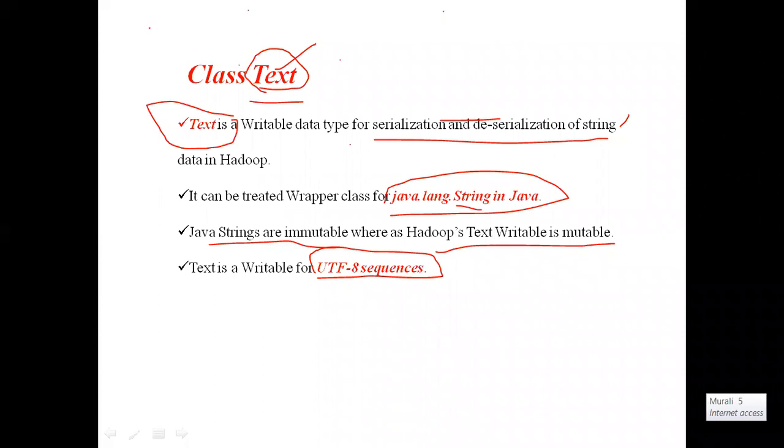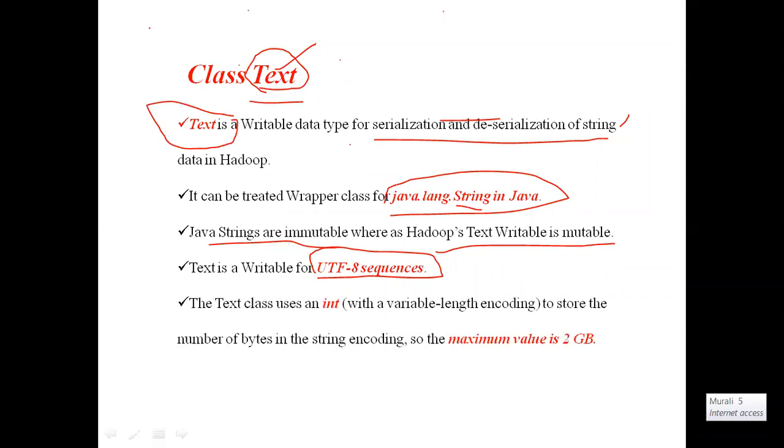Yesterday's video covered this, but I think only 3 members viewed it, so most people have not. Here, Text is a writable for UTF-8 sequences, that means an 8-bit sequence. I will show you this point again when we come to the example.